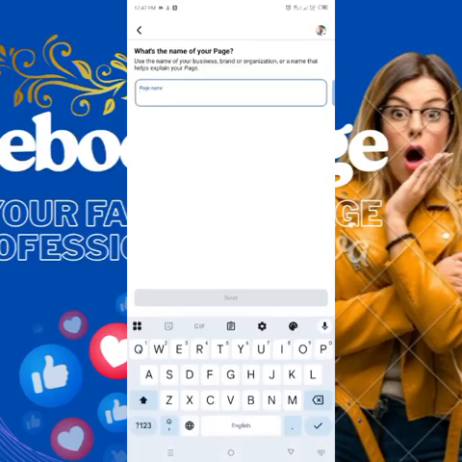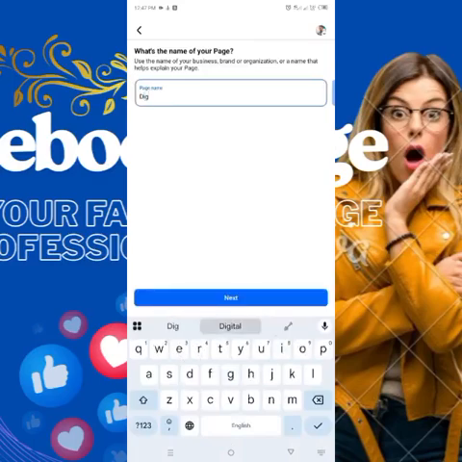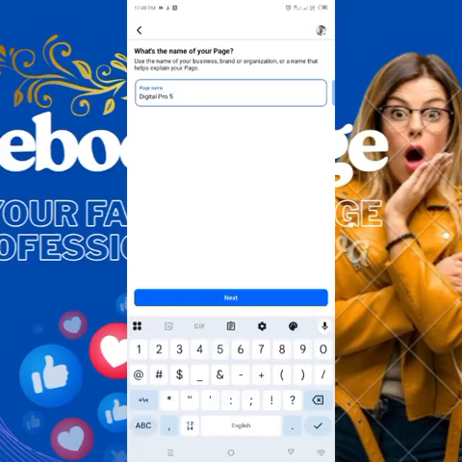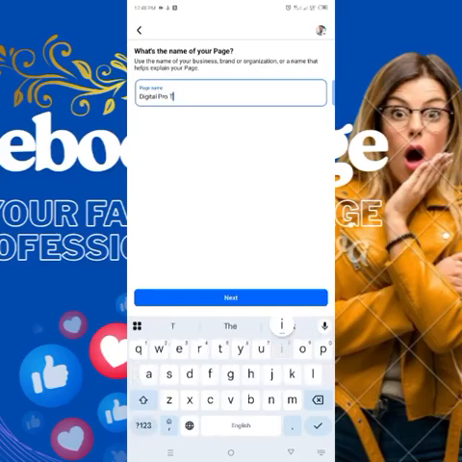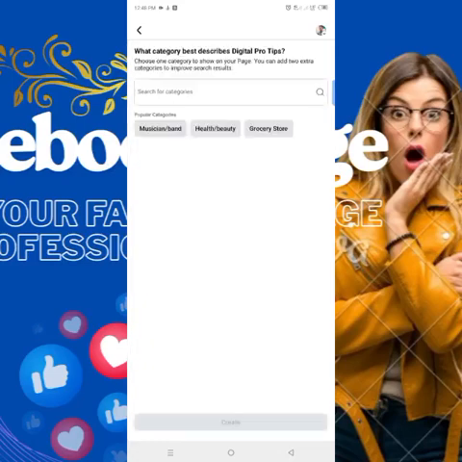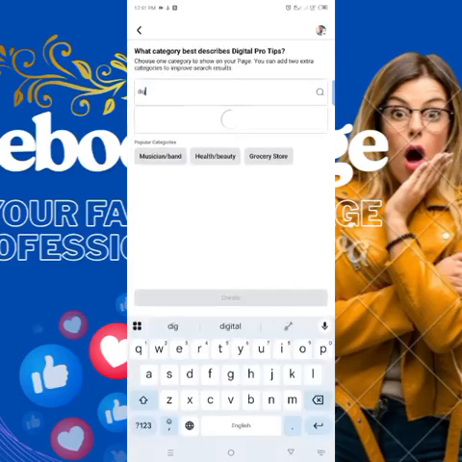As you can see, there is an option to give your Facebook page name. You will give the name of your Facebook page as per your choice. I am using the name Digital Pro Tips here. There will be my Facebook page name. So after Digital Pro Tips, right here, I am doing the next from here.